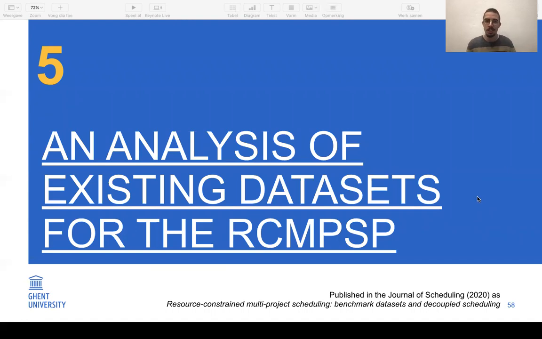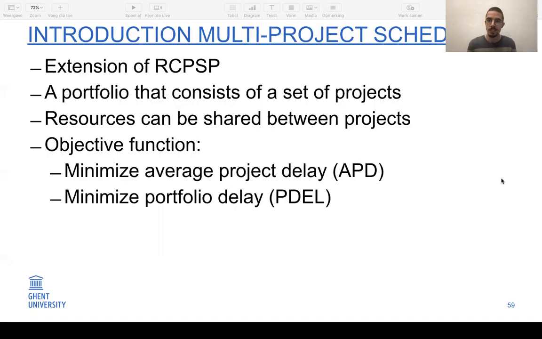Now in chapters 5 and 6, we will address the multi-project scheduling problem. So this is an extension of the RCPSP from the previous chapters, in which we do not have one project, but we have a portfolio of projects that need to be scheduled. The resource types are shared between the projects, and we will investigate two types of objective functions. First, we look at the average project delay, and second, we will also look at the portfolio delay, so the makespan of the whole portfolio.